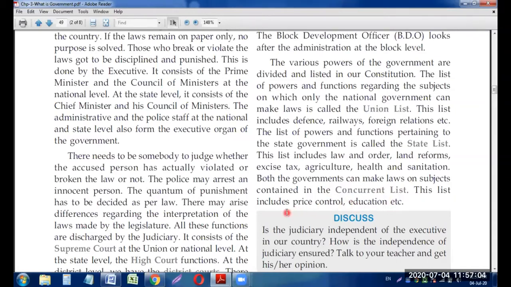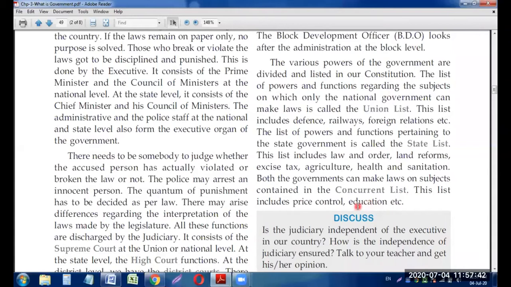This list includes price control, meaning how much the price of which things will be, like what will be the price of petrol and diesel in the country. That can be decided by the state government also, or it can be decided by the national government also. And even education: the decisions or the law can be made by both governments, the national government as well as the state government. So price control and education are in the Concurrent List.